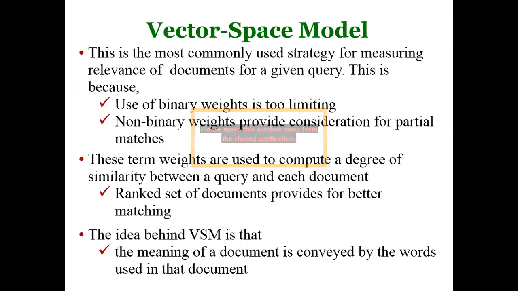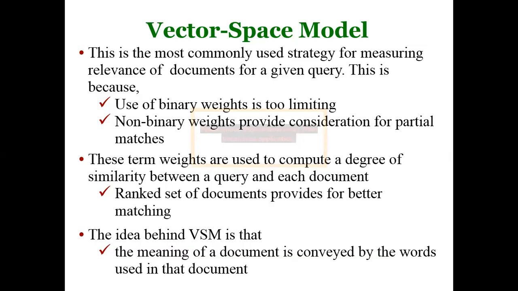The solution is that researchers came up with the vector space model that takes into account non-binary weight, partial matching, and best matching. Terms are identified based on their importance to represent a document, and the documents are identified based on their relevance for a given query.